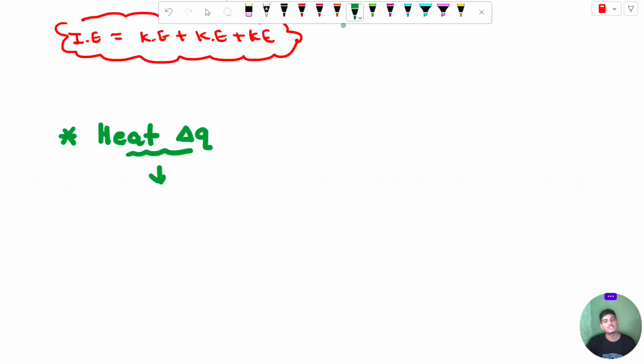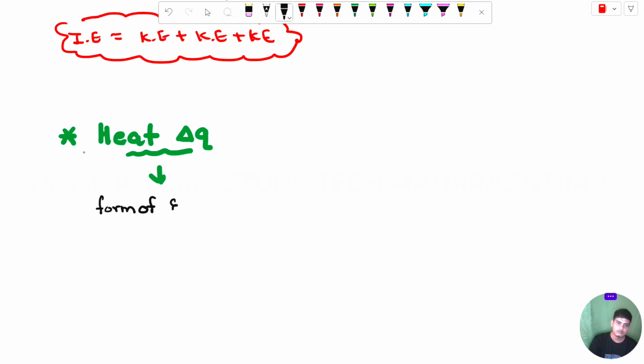Delta Q is nothing but the change in heat. If you denote only Q, the Q is represented as heat. If you denote delta Q, delta Q represents the change in heat. Heat is the form of energy exchange.